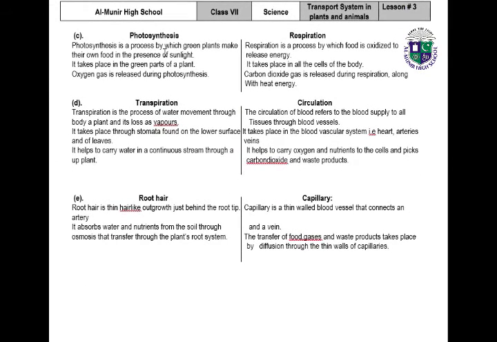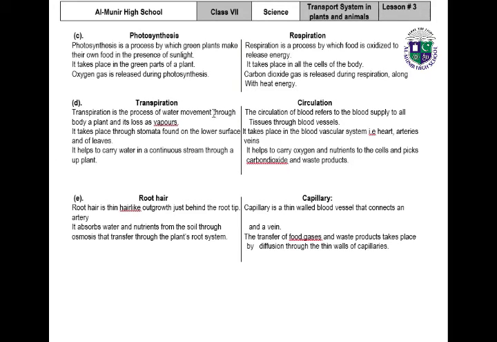Photosynthesis is the process by which green plants make their own food in the presence of sunlight. It takes place in the green parts of the plants. Oxygen gas is released during photosynthesis. Respiration is the process by which food is oxidized to release energy. It takes place in all cells of the body. Carbon dioxide gas is released during respiration along with heat energy.